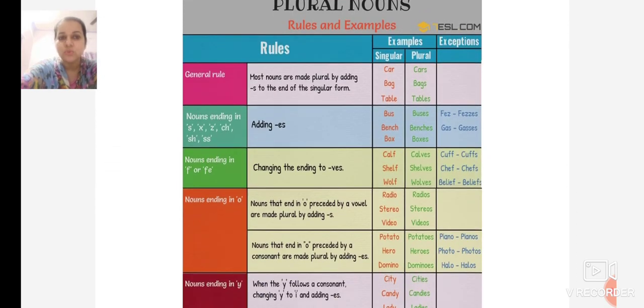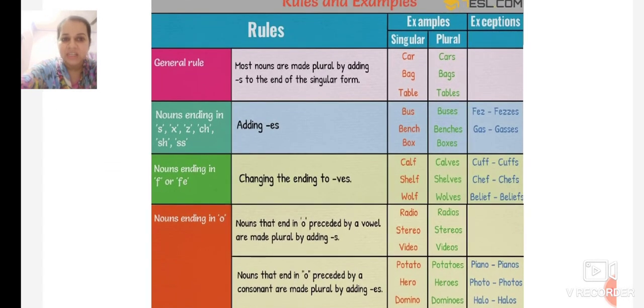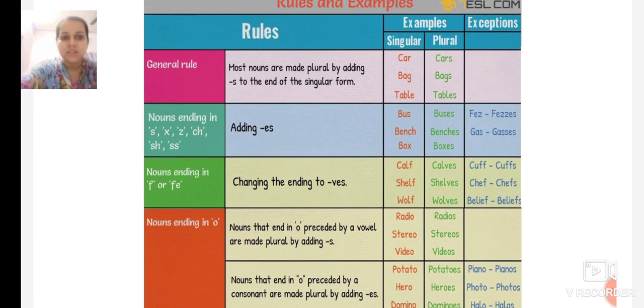Now here are the rules. When we change the singular to plural, here are some rules which we follow. General rule. What is the general rule? When we have to change from singular to plural, we just add s to the word. Most nouns are made plural by adding s to the end of the singular form, like car, cars, bag, bags, table, tables. Now these words are made plural by just adding s.